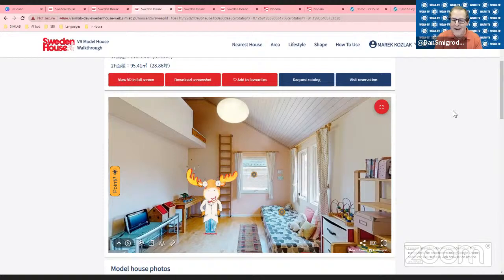And Marek, that particular example that Marta was showing was based on residential listings. Do you want to speak to other categories that you envision for that feature, or other clients of SimLab?